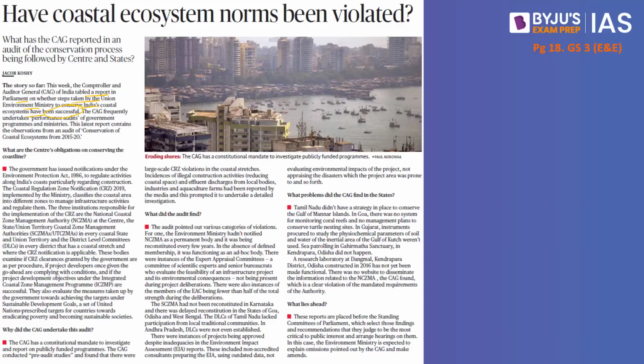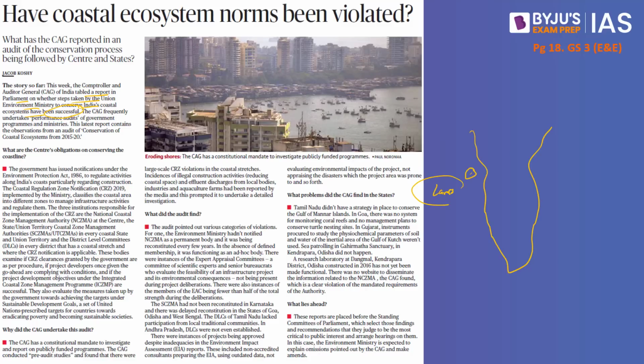What do we mean by it? The Government of India in the past has come up with a number of laws to ensure that the coastal lifeline of India is safeguarded. We have a number of illegal activities and constructions that can take place in the coastal regions. In order to regulate it, the Government of India has come up with a number of laws, schemes and policies as well.